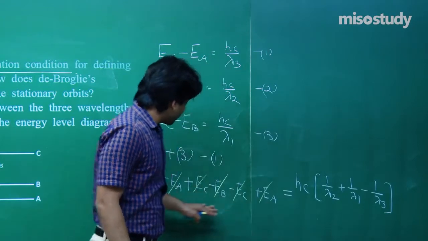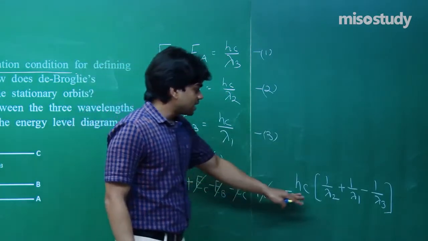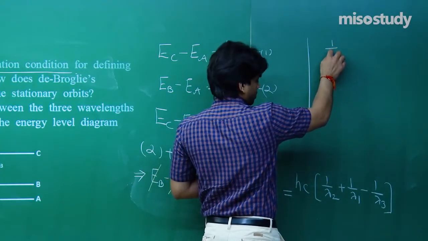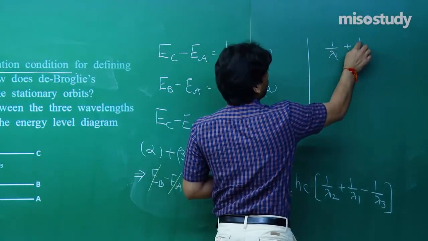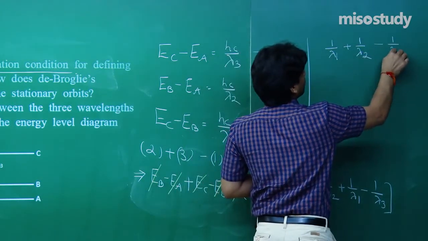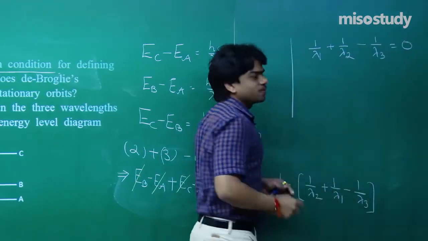Now from here I have the left hand side as 0 and the hc term can be cancelled out. So we will have 1 upon lambda 1 plus 1 upon lambda 2 minus 1 upon lambda 3 equals 0.